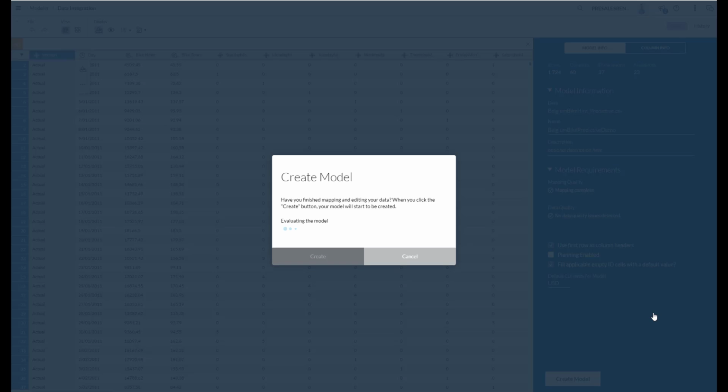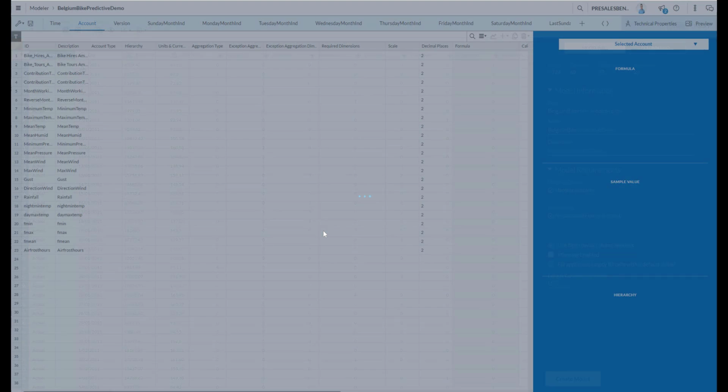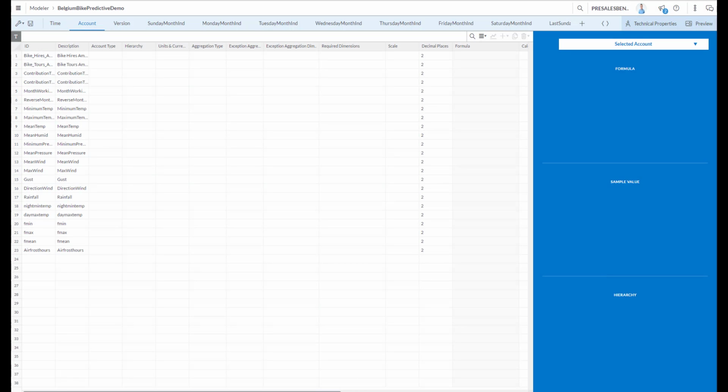So we create a model. It's going to validate whether everything is valid, and I'm going to choose the option to create. It has imported the data. I'm now in the modeler, which will allow me to adjust hierarchies, aggregation types, and even add calculations to my model. Now, I will show all those functionalities in the planning model. In this case, I really want to start using the data I just loaded. So let's save it.